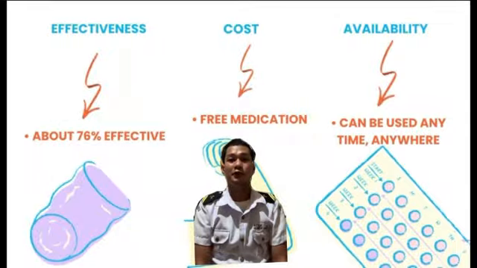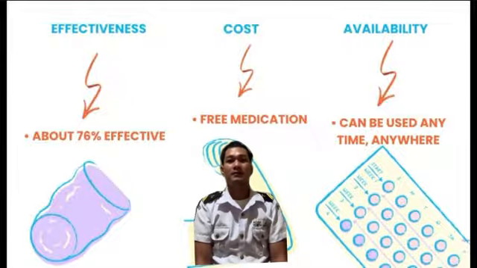When it comes to effectiveness, the calendar method is about 76% effective when used correctly. This means that out of 100 women using the method for a year, around 24 might still get pregnant, especially if their cycle is irregular.